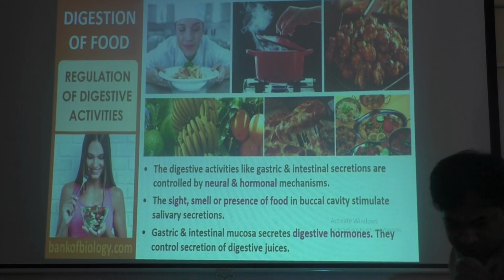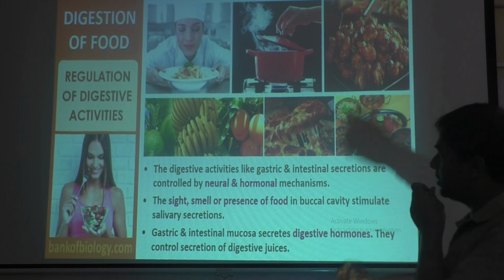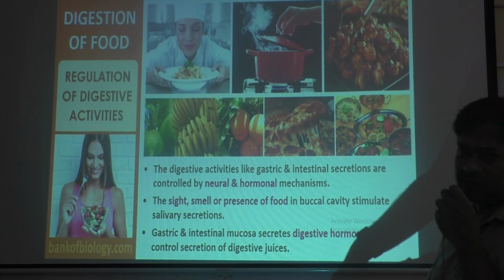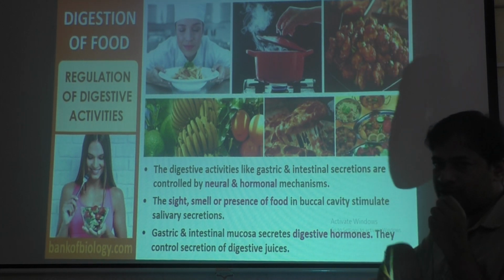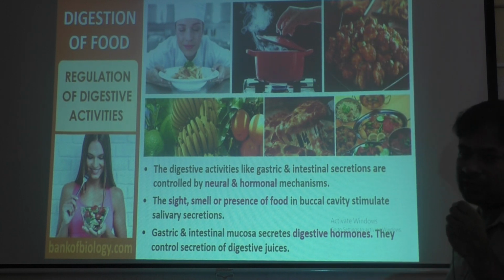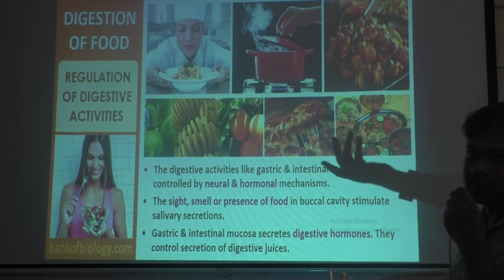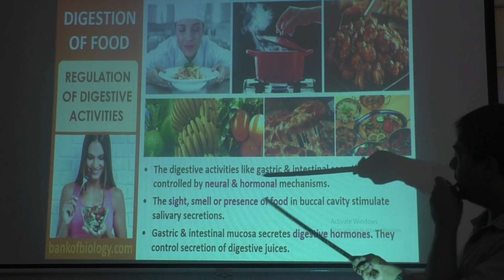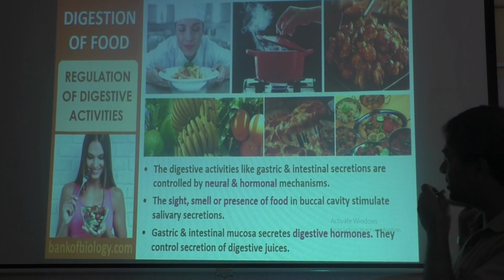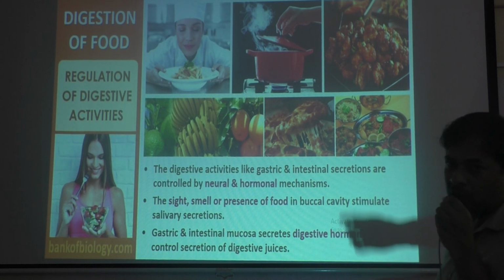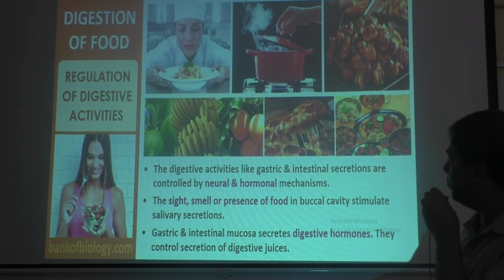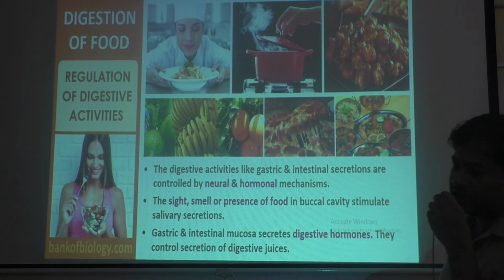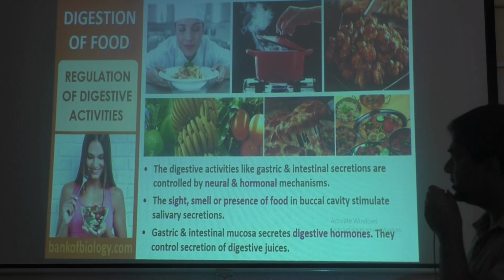Next, regulation of digestive activities. What controls the digestion process? Is it controlled by hormones? Because we only know to eat food. When we eat food and it goes to the stomach, it is not under our control. Then what controls the digestion process? Digestive activities like gastric and intestinal secretions, like at what time the stomach should secrete gastric juice and at what time the intestine should secrete intestinal juice, are controlled by neural and hormonal mechanisms.